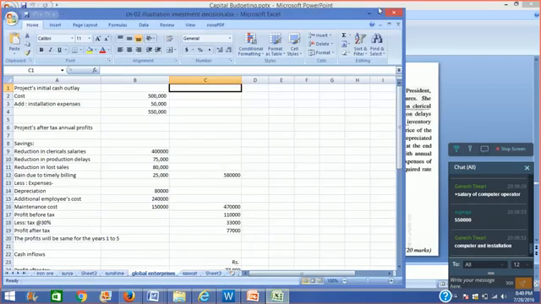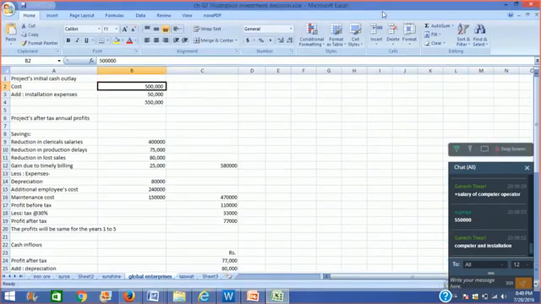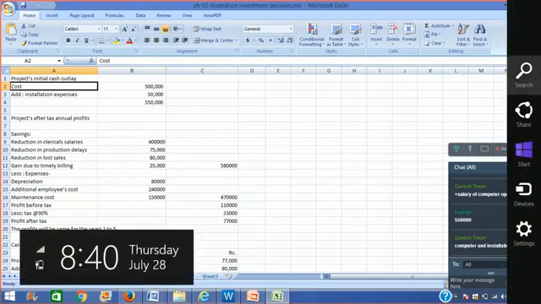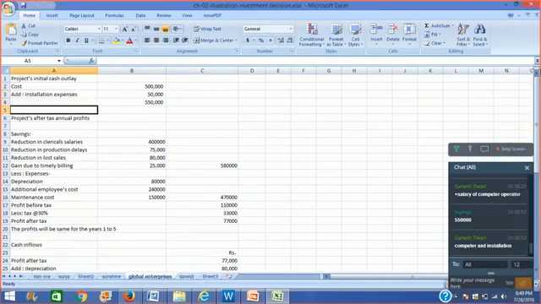Okay. So the initial cash outlay includes the cost of 5 lakh rupees and the installation expenses of rupees 50,000. That makes it 5,50,000. Now we have been asked to find out the project's after tax annual profits. Let us try to understand that there would be a reduction in salaries of 10 clerical staff, which was given to us, right? So that means 4 lakh rupees, because the salary of an individual clerk was rupees 40,000 per annum. So we would be saving 4 lakh rupees over here.